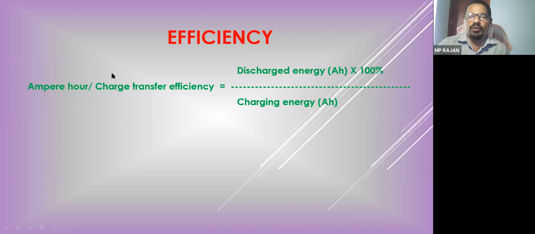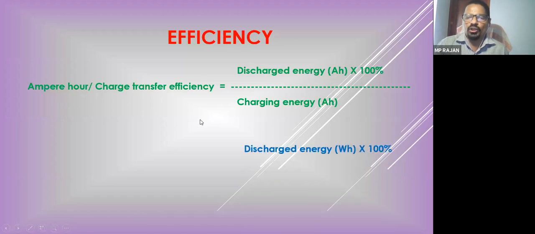So output by input, normally batteries are termed in two ways. One is called ampere hour efficiency or charge transfer efficiency. It is a ratio of discharged energy in ampere hour to the charging energy in ampere hour. That is, how many amperes, for how many hours, at what rate you have discharged, and for that, how much you had charged. So that Ah by this Ah shows the ampere hour efficiency.